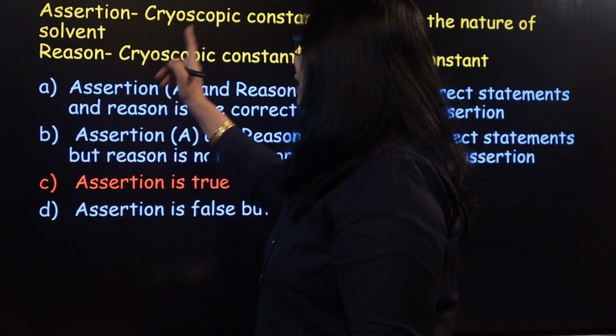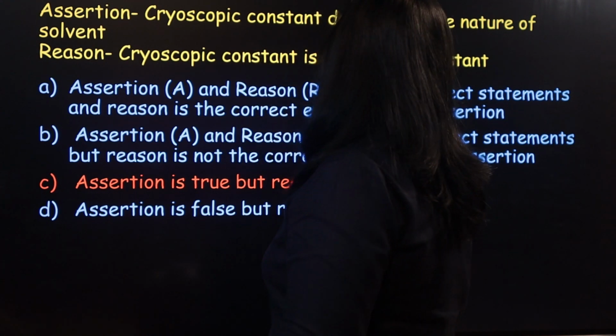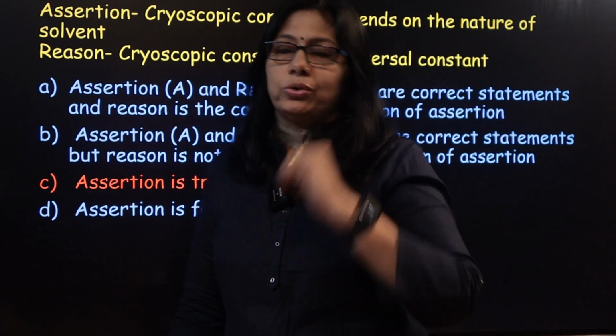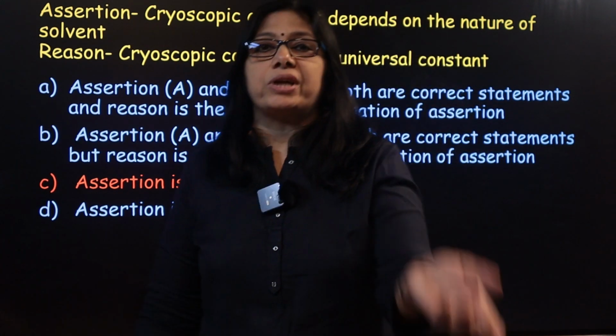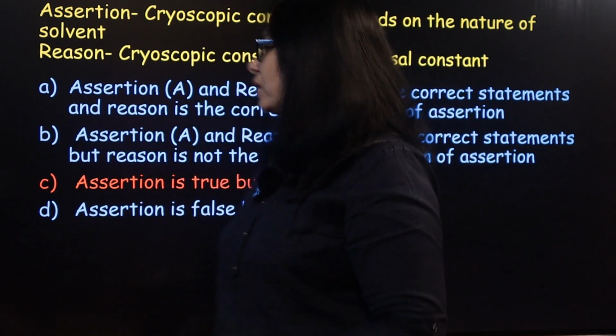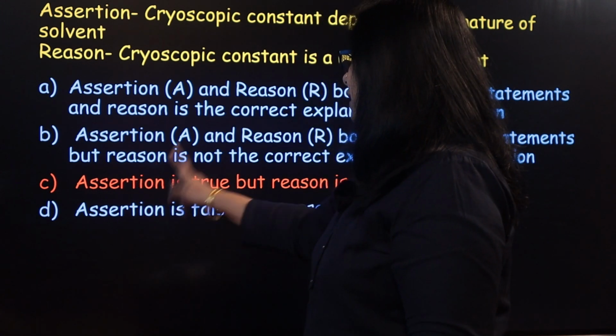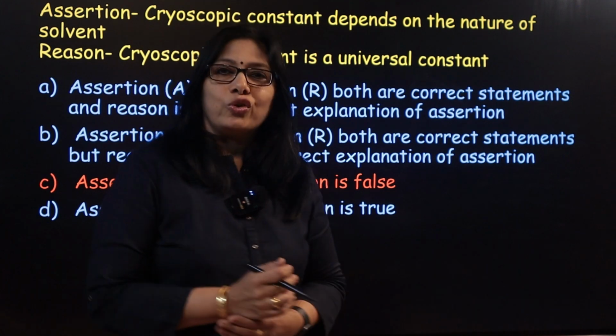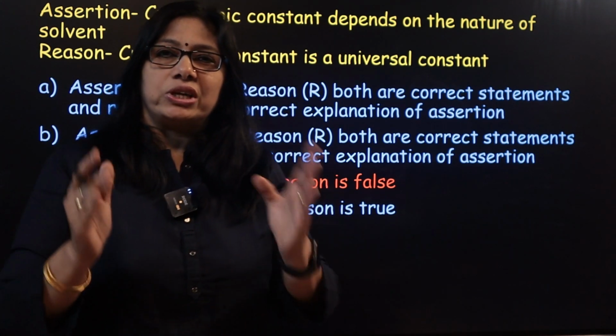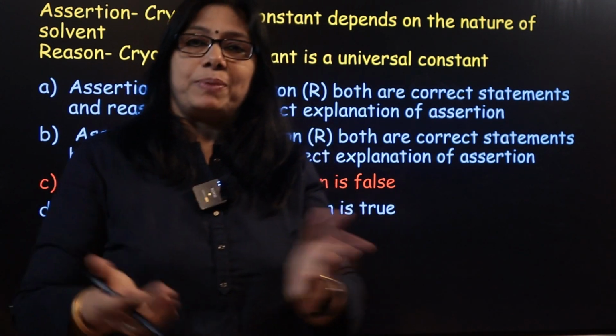So coming to assertion, cryoscopic constant depends on the nature of solvent. That is true. Reason, cryoscopic constant is a universal constant. That is false. Therefore, the answer is option C. Assertion is true, but reason is false. So we have taken up some assertion reason questions today for extra practice.